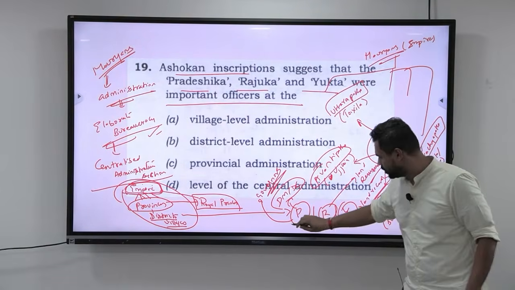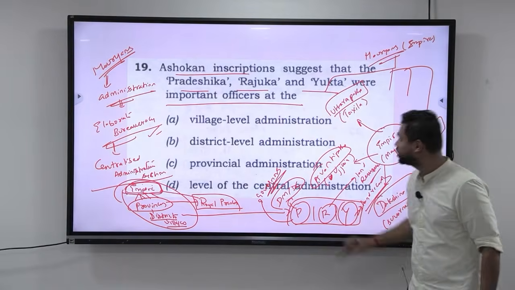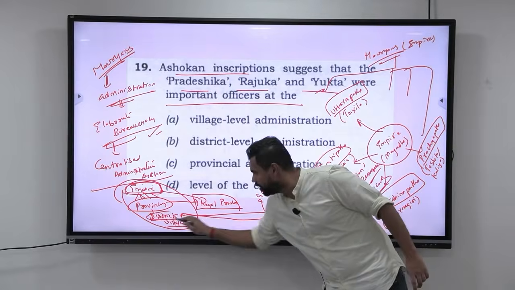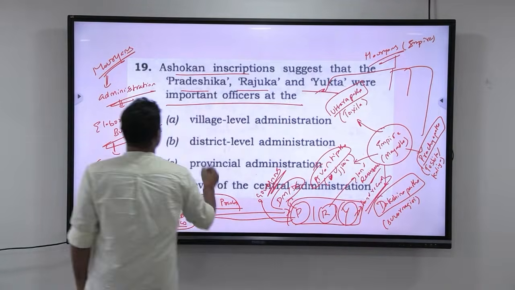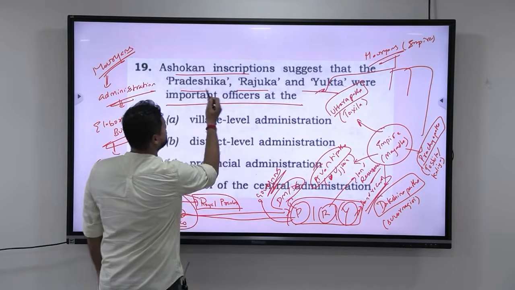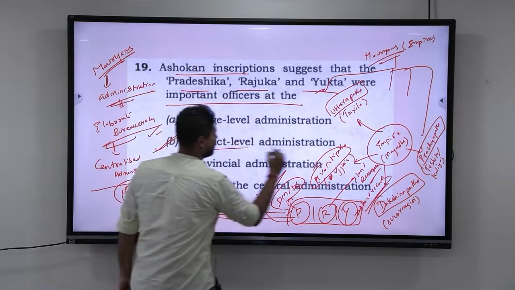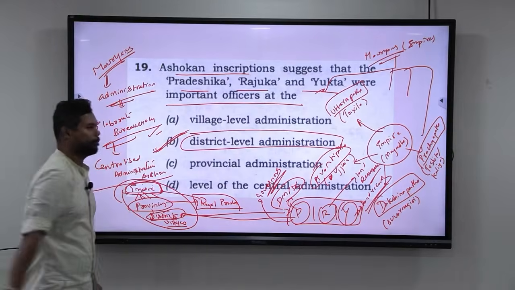Okay. So these Pradeshikas, Rajukas and Yuktas, whatever they have written here, they basically come at district level. So the answer here is, Ashokan inscription suggests that the Pradeshikas, Rajukas and Yuktas were important officials at, the answer is district level administration. The answer here is B.